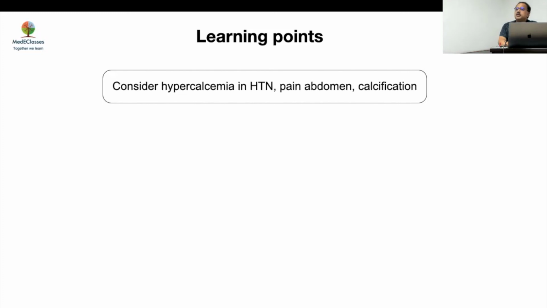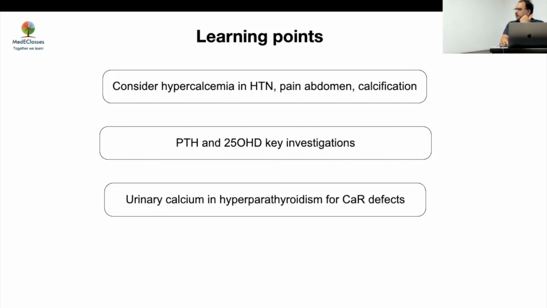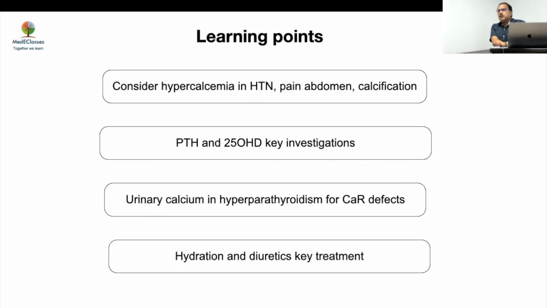So consider hypercalcemia in anybody who has failure to thrive, polyuria, constipation, hypertension. PTH, 25-OH vitamin D are key. I will also add phosphorus as well as urinary calcium in the setting, which will help you out. And initial management in many cases is hydration and diuretics. We considered cinacalcet in the setting of somebody who had malignancy. We considered bisphosphonate in the setting of immobilization, and of course steroids in somebody who has increased 1-alpha hydroxylase action in that setting.